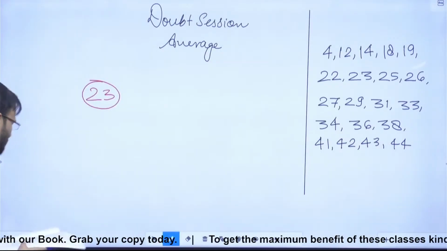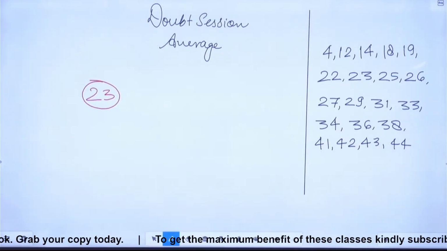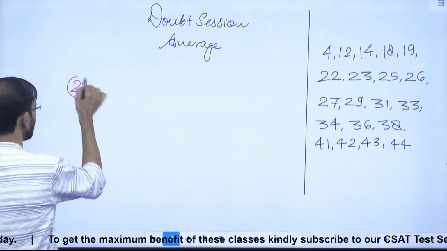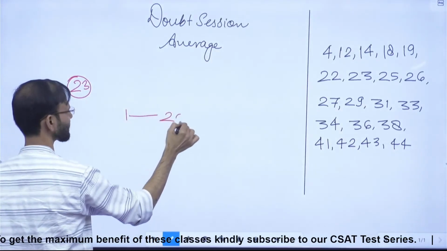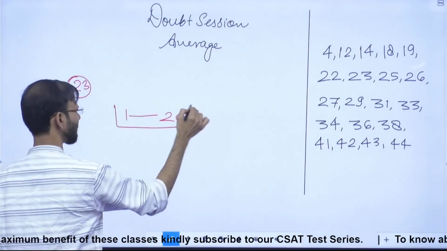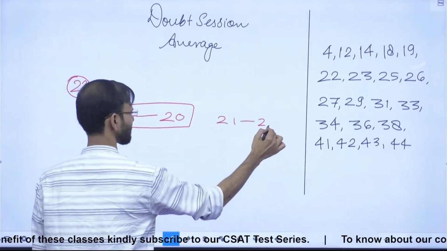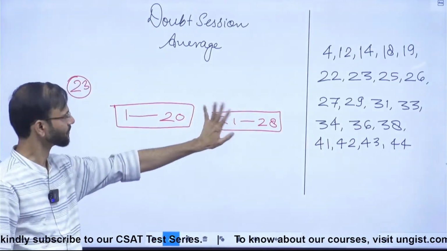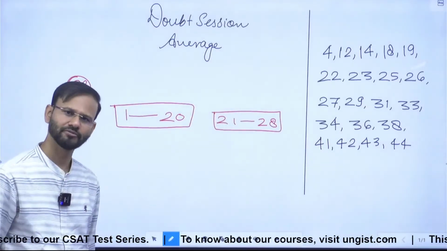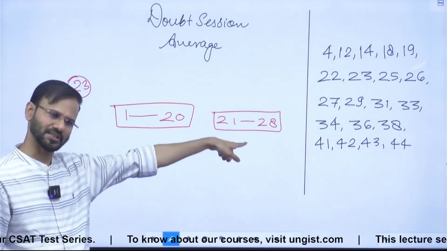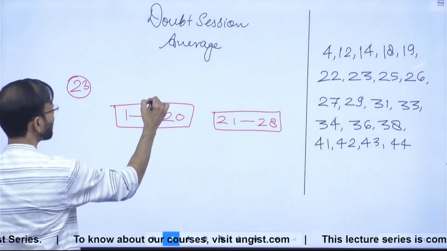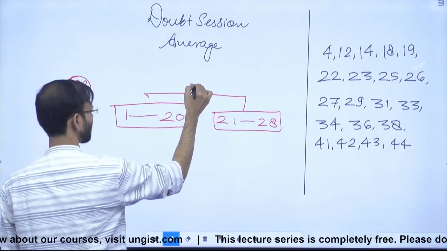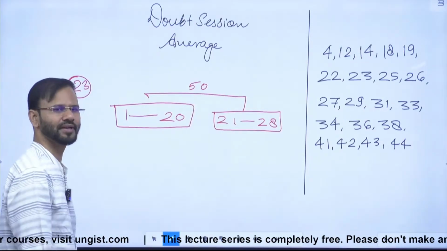Okay, all of you, there are 2 groups, let's say, in those 28 students. I mean, in that class, let's say there are 2 groups. The first group is 1 to 20 candidates, right? And the second group is 21st to 28 candidates, right? Because these 8 students left, right? So let's say there are 2 groups, fine? And the average of this group has been asked. And the average of the entire class is given as what? 50. Everybody fine?